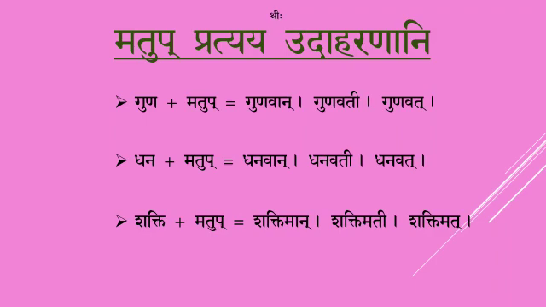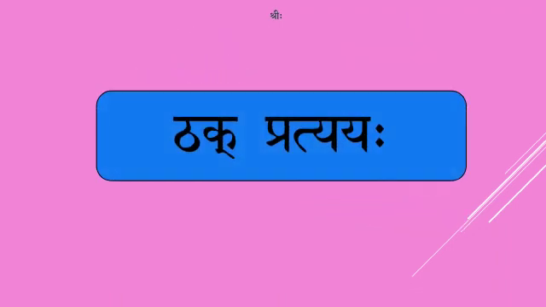Shakti plus Matup, Shaktiman in Pullinga, Shaktimati in Strilinga and Shaktimat in Napumsakalinga. Dhi plus Matup, Dhiman in Pullingam, Dhimati in Strilingam, Dhimat in Napumsakalingam. Now we shall go forward to the next type of Pratyaya. That is Thak Pratyaya.